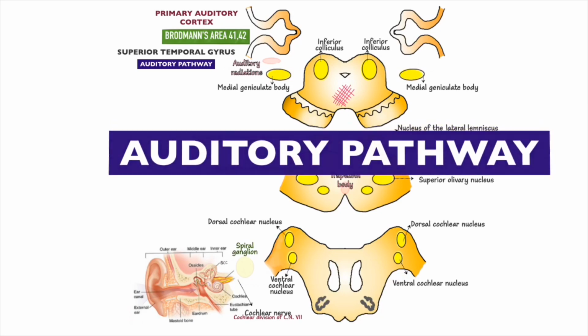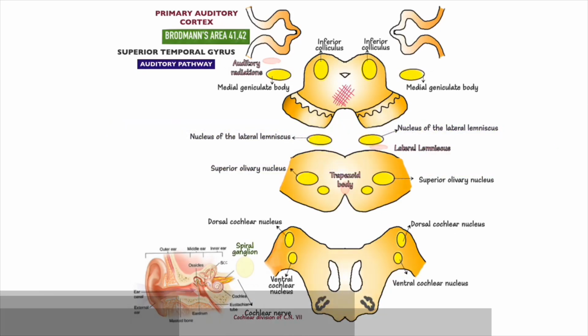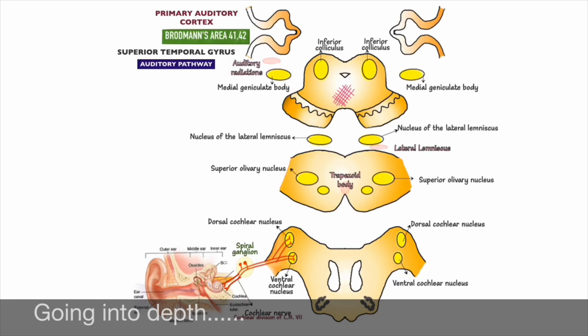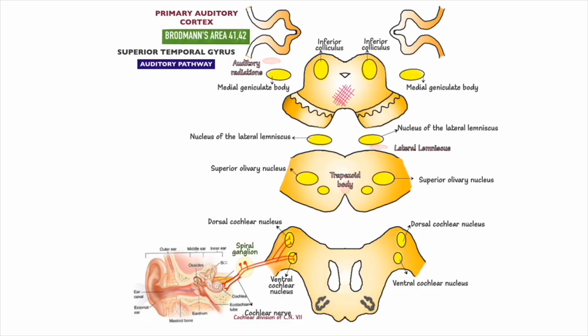Now on to the auditory pathway proper. As you can see in the figure, I have marked out all the basic structures taking part in the auditory pathway. The first order neurons are formed by the cochlear division of the 8th cranial nerve, which starts from the hair cells. Hair cells are the important receptor cells of hearing and transduce sound energy into electrical energy, and these project to the ipsilateral, that is the same side, dorsal and ventral cochlear nuclei of the medulla oblongata. The cochlear nerves are bipolar neurons whose cell bodies are present in the spiral ganglion located in the modiolus.